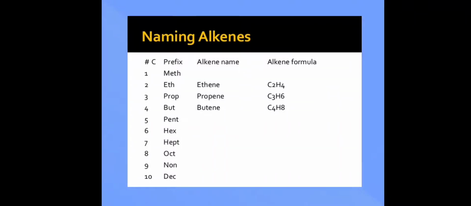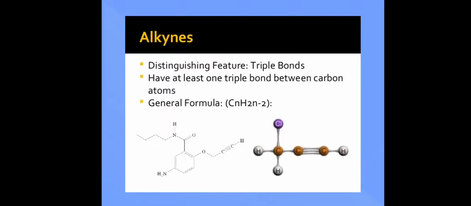If you note, everywhere we have a formula, CnH2n. However many carbon atoms you have, you have double the number of hydrogen atoms for alkenes.